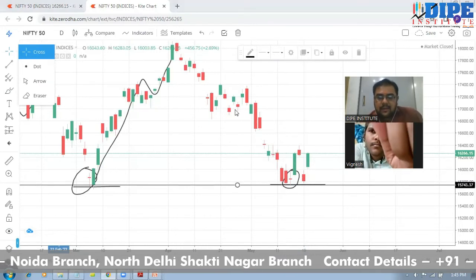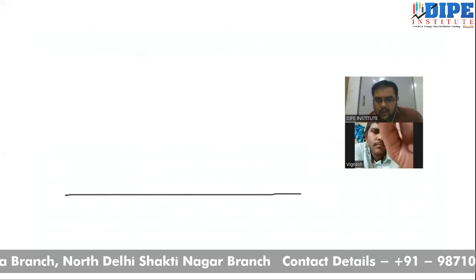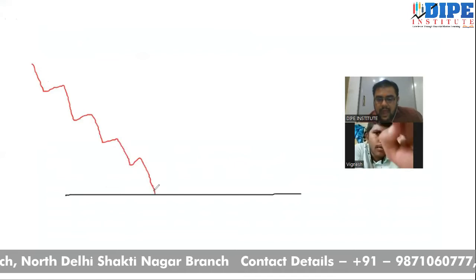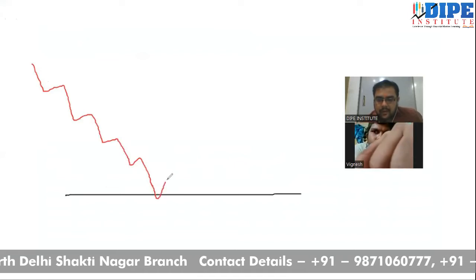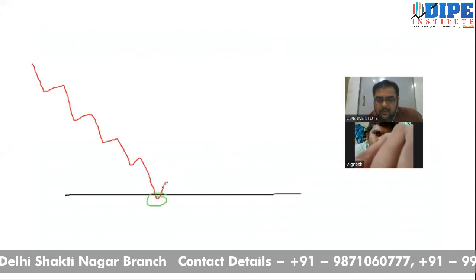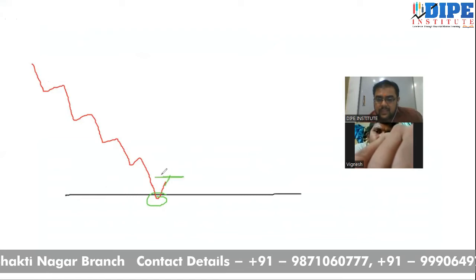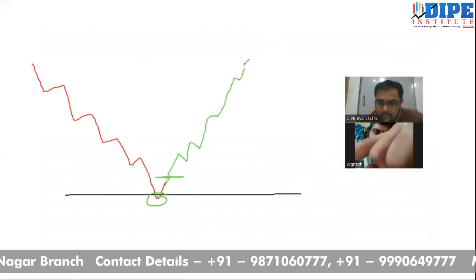For example, this is a support area, okay? Now, if you see here, the market is coming down, it touches the support and tries to bounce back. It touches the support here and it is bouncing back. So if it is bouncing back and coming up again, this is an indication that you can buy, so that the market goes up again, right?